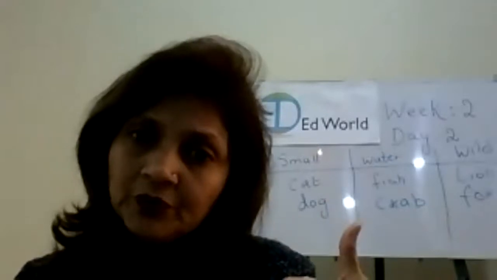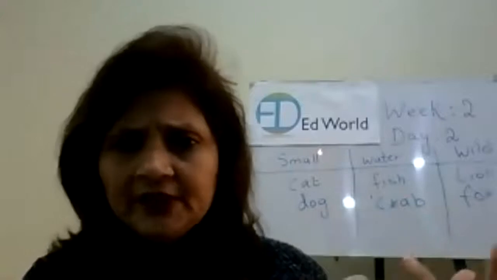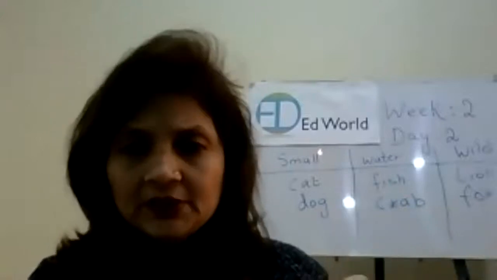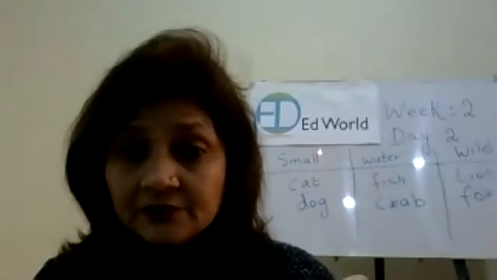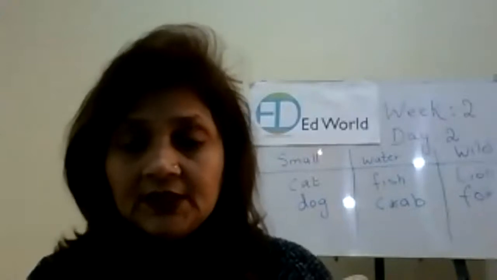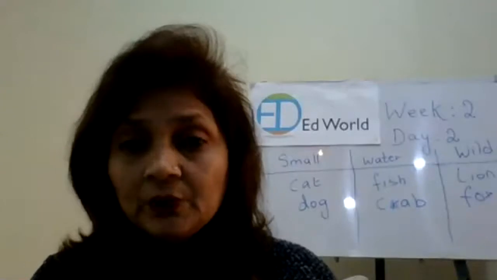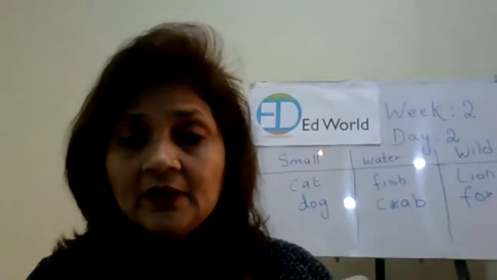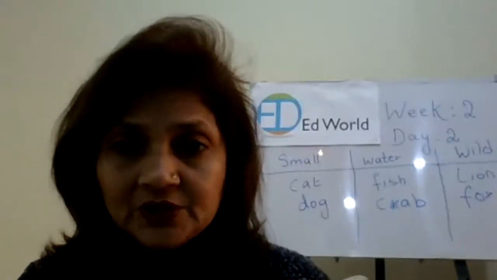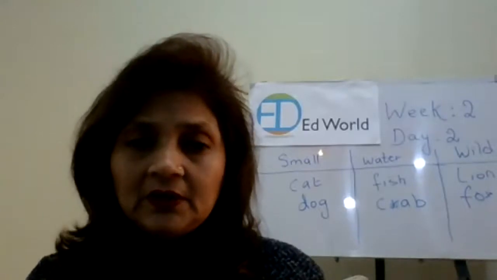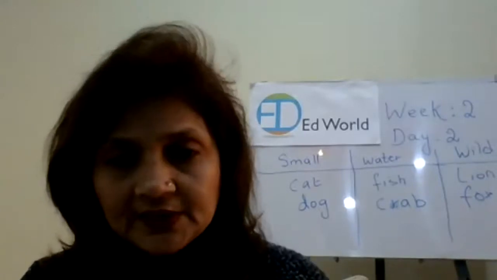They get their food and water from there. They hunt for food and water, and yet they live at different places. So I hope it's now very clear where animals live and how they adapt themselves, right?